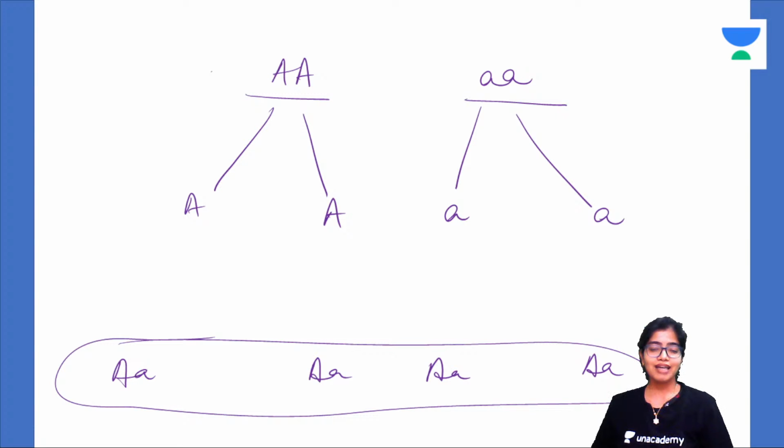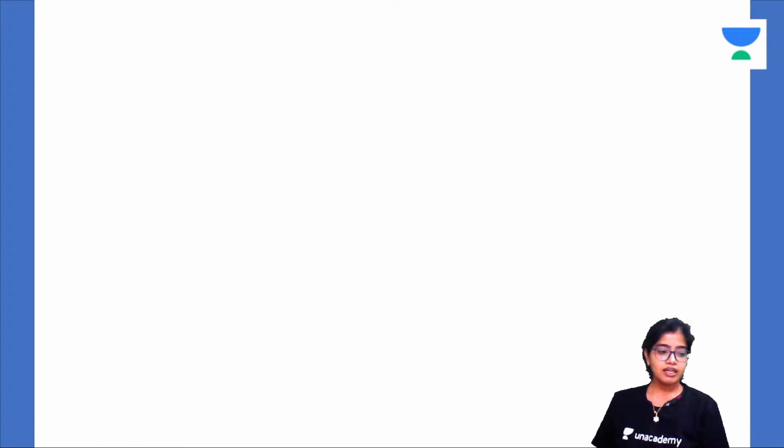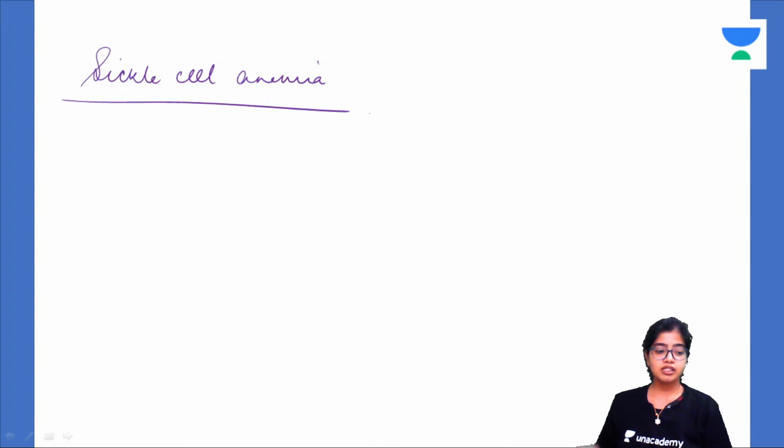0% chance. All are carriers. None of them is a diseased person. Understood it? Are you guys following? This is a very, very important analysis of autosomal recessive diseases. An example is sickle cell anemia. Isn't it? It is an example of autosomal recessive diseases.